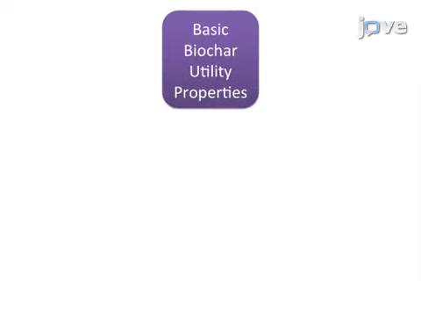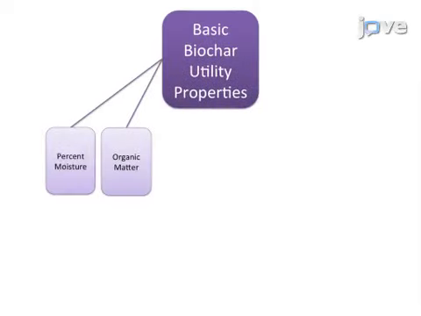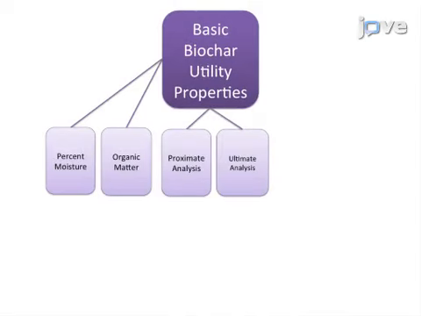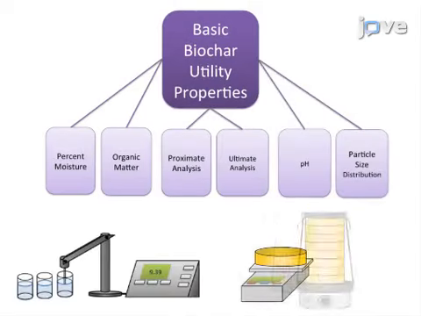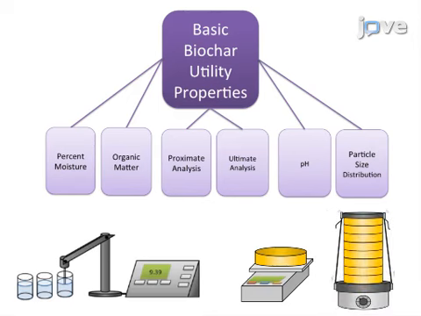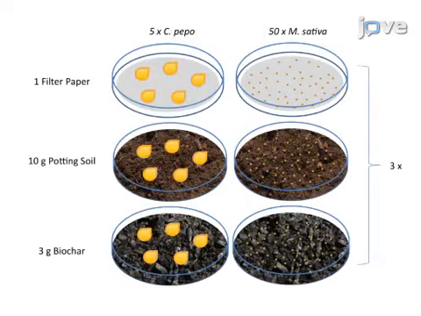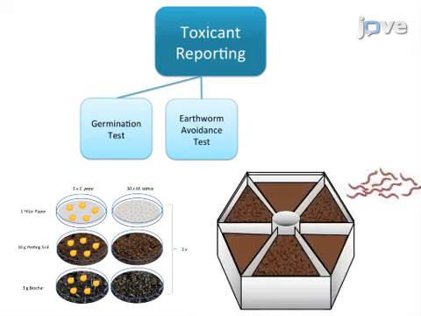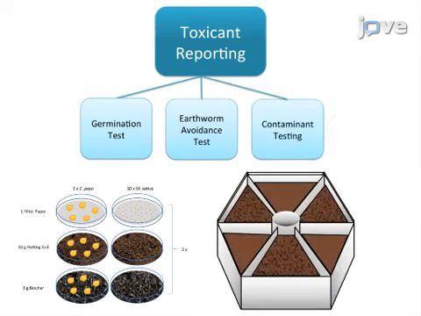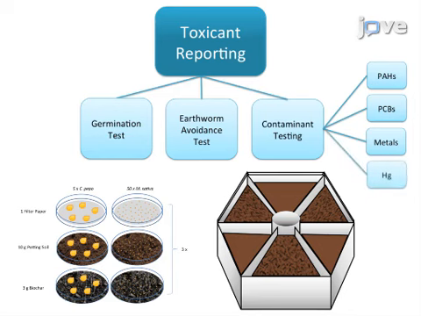In basic biochar utility properties, percent moisture and organic matter, proximate and ultimate analysis, pH and particle size distribution are determined. In toxicant reporting, analysis includes seed germination and earthworm avoidance testing, as well as contaminant testing for polycyclic aromatic hydrocarbons, polychlorinated biphenyls, and metals including mercury.